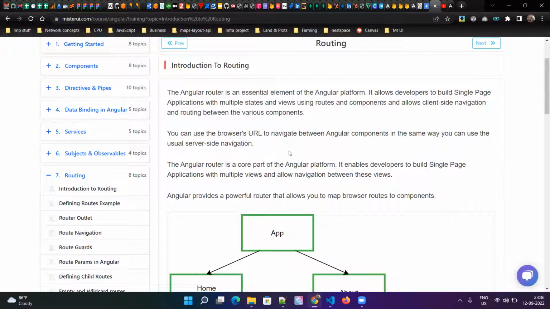Because Angular is a single page application, there must be some kind of navigation between the entire application. Without that navigation, single page applications are useless. If you have navigation, then only you can navigate to different parts of the application and explore the features inside your application using the routing.